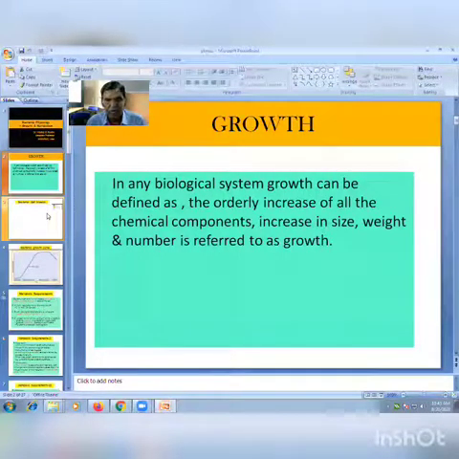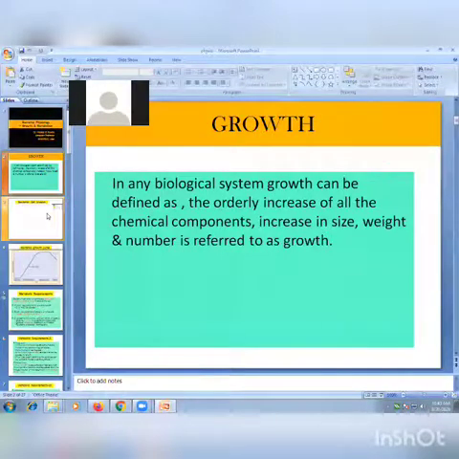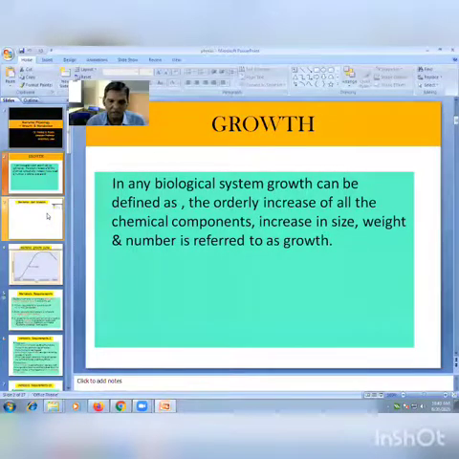Suppose we add 1 ml, and the next day we count the colonies. Suppose 10 colonies are there, it means 10 cells are present in the given suspension. Like that we are counting the viable count. Only live bacteria are able to produce colonies. That's why this method is only applicable for viable count. So this is about the counting, total count and viable count.